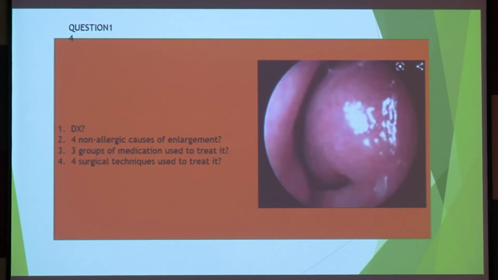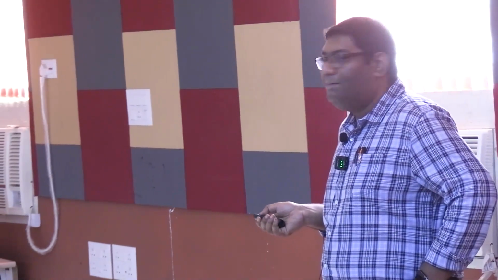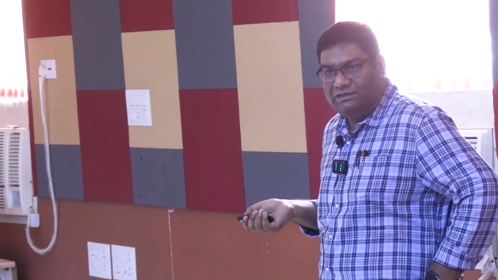This is your inferior turbinate. Huge. The inferior turbinate is huge. Okay. So this is inferior turbinate hypertrophy. Often mothers of small children become very concerned. They see the nasal cavity of their babies and appreciate there is a swelling inside, a reddish swelling, right? Mostly it is the inferior turbinates. Okay. These are not polyps. They come to us saying, doctor, there is a polyp inside my baby's nose. It's not. Okay. So for inferior turbinate hypertrophy, the most common cause is allergy, right?